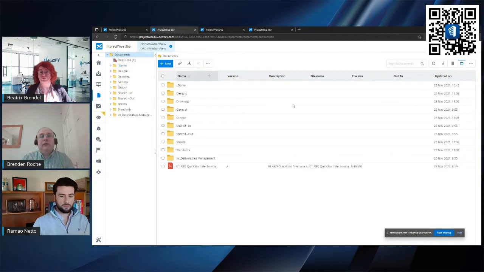And we have the ability to synchronize these, a little bit like OneDrive, down to people's desktops, so that they can work as if they are working locally on the machine.